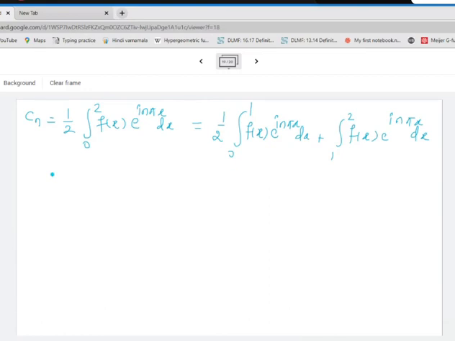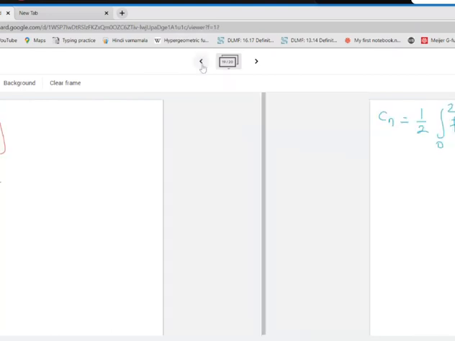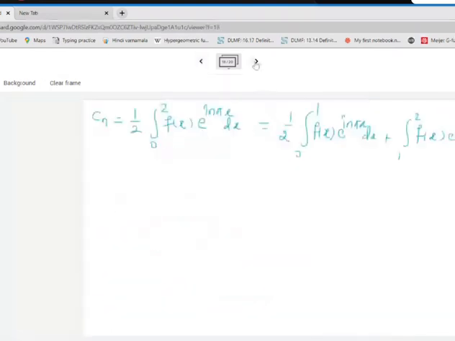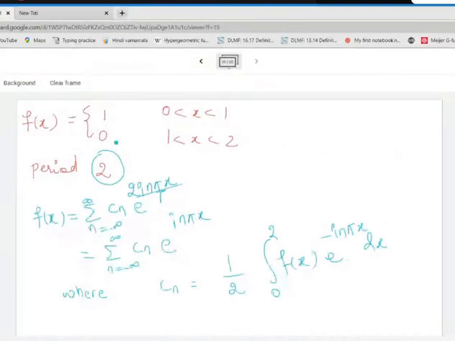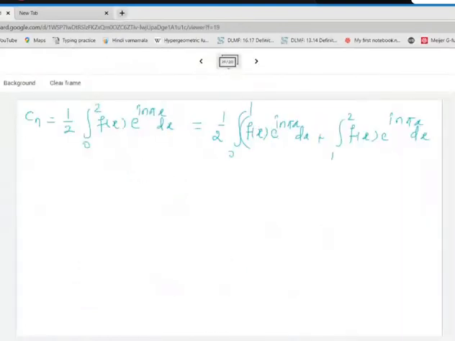Now check out the values of f in the first interval. In the first interval it is 1 and in the second interval it is 0. So here this part is 1. Ma'am, there is f into e raised to minus i n pi x, right? Yes, it is minus, here minus, here also minus. A 1/2 has also been left out. Okay, so now this is 1, this is 0.